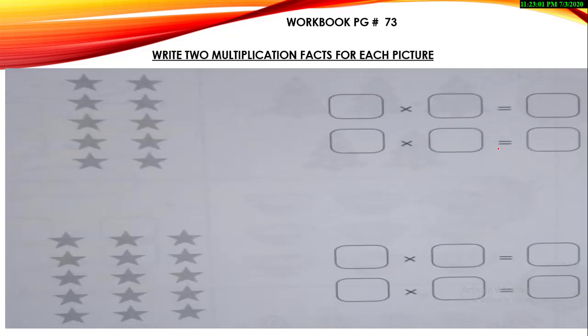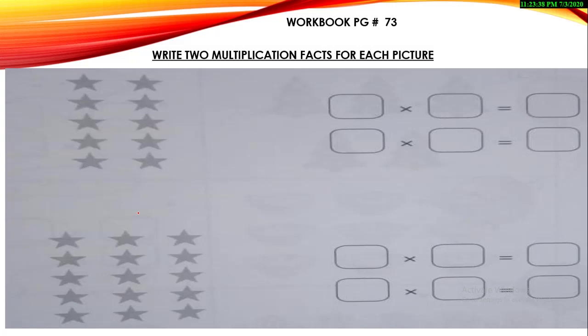Okay, now this is workbook page number 72. This is a bit different kind of question from the previous ones you did with me. But we already learned how to make groups in a 2 times table too. So this is not a new concept. But in this concept, you are just going to do one thing. Look at that. The question is: write 2 multiplication facts for each picture. For each picture you are going to write down 2 multiplication facts.